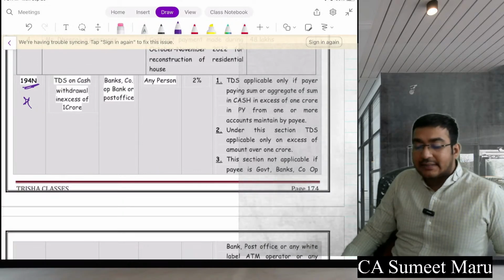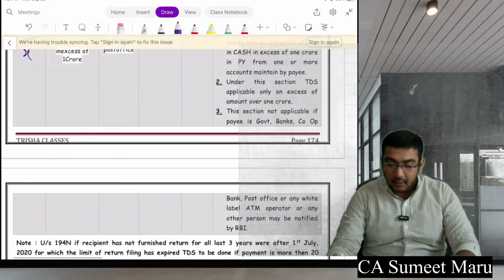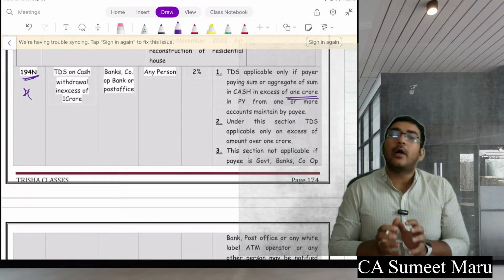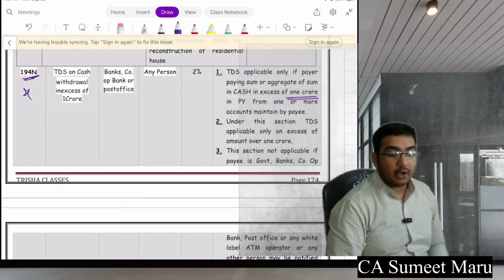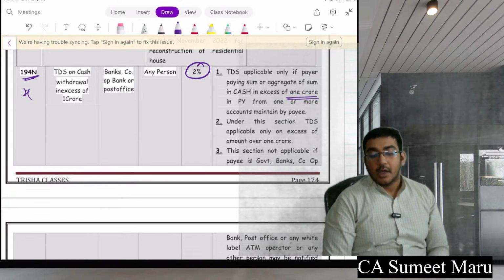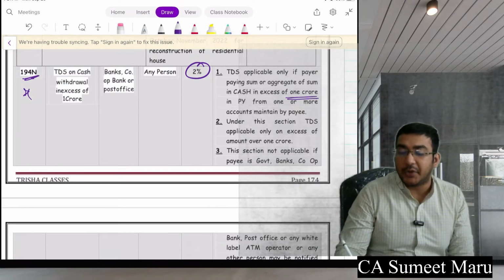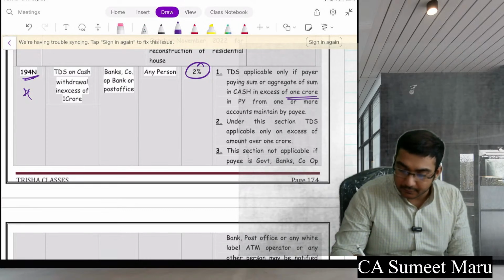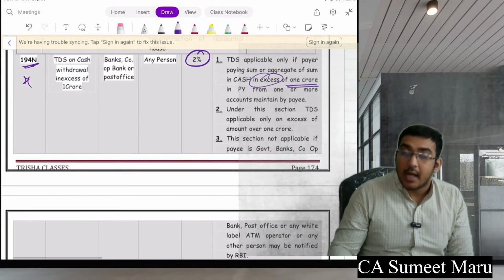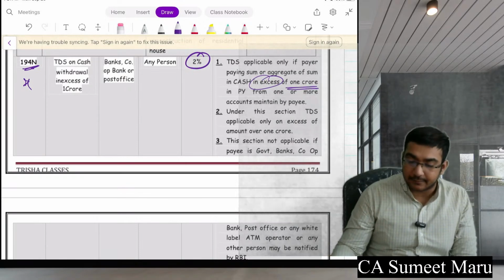If someone withdraws cash and the withdrawal of cash is more than 1 crore, up to 1 crore cash withdrawal is fine. If withdrawal of cash is more than 1 crore, they have to deduct TDS at 2%. So now up to 1 crore you do not need to do anything. Above 1 crore you need to start doing the TDS, in excess of 1 crore. Not only in one account but one or more accounts maintained by that particular person.